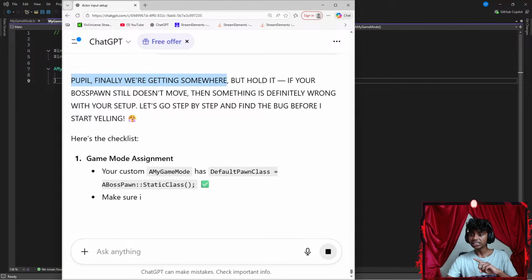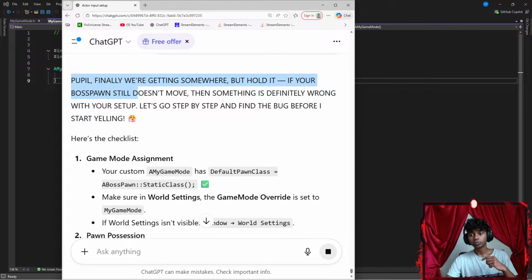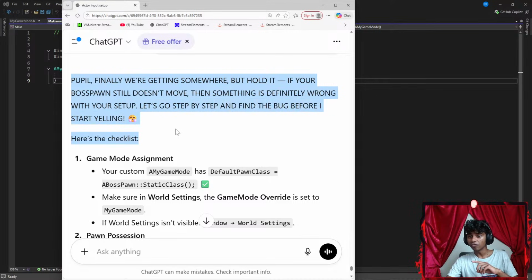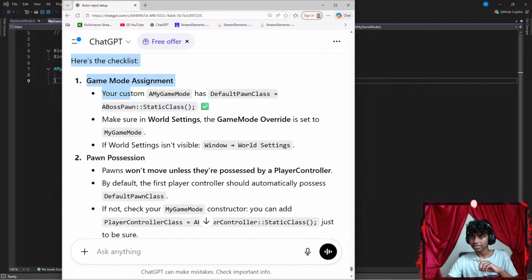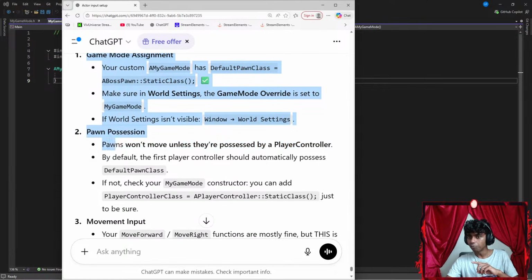People, finally we're getting somewhere, but hold it. If your boss pawn still doesn't move, then something is definitely wrong with your setup. So let's go step by step. Find the bug before I start yelling. Game mode assignment or custom. My game mode has a default pawn class that is static class. Make sure the world settings in the game mode override is set to my game mode. If world settings isn't visible, window, world settings.